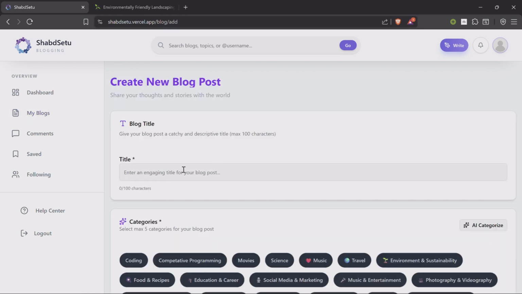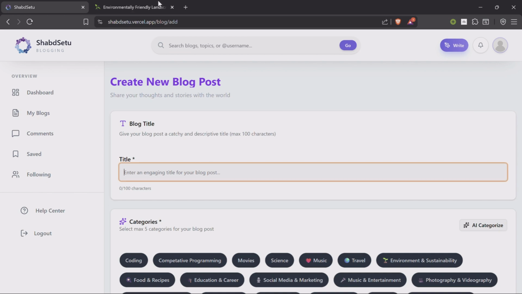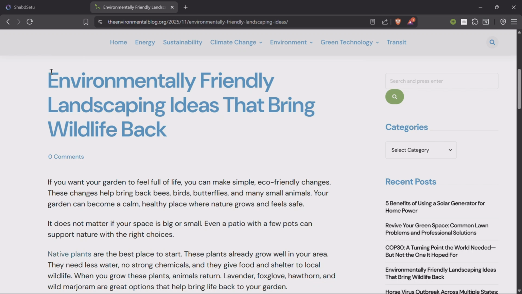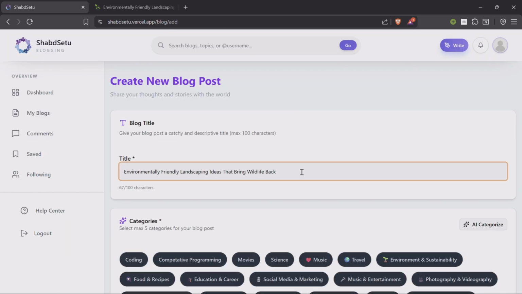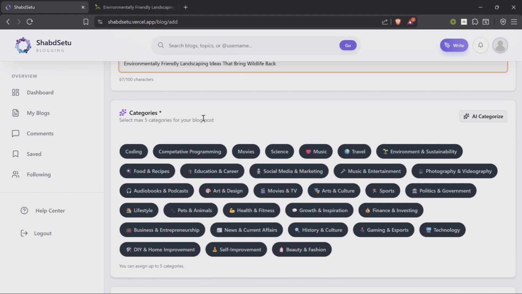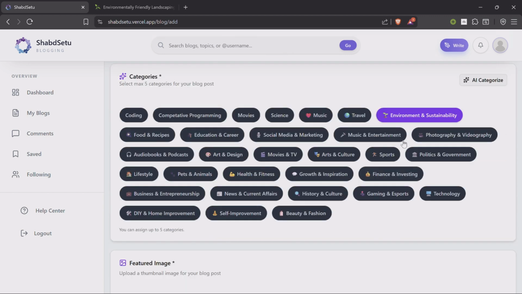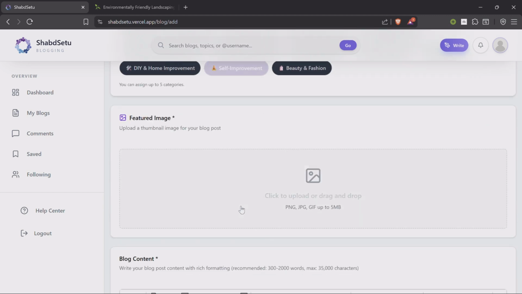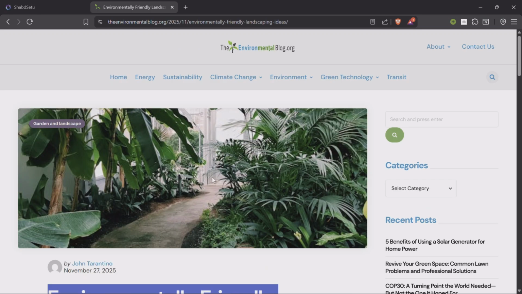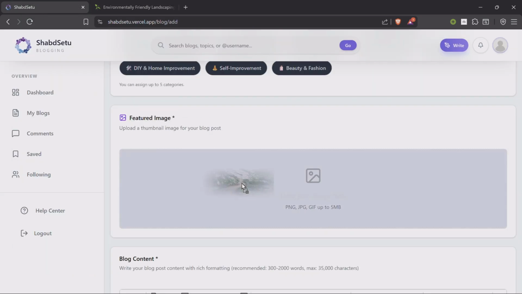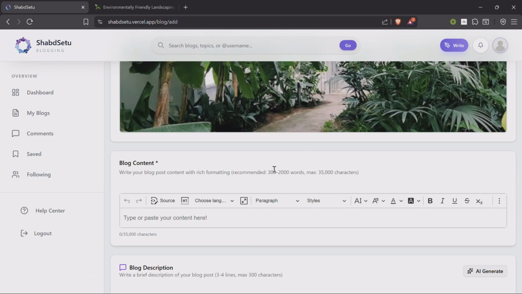Let's add a new blog. We can add a title here. Let's copy a blog from here for demonstration. We can select categories of our liking manually from here. Let's select environment and sustainability for now, and then we can add a featured image, which is our thumbnail. Here let's just drag it from here, and it's successfully uploaded.